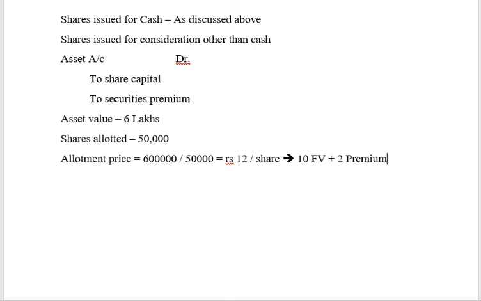So this is about issue of equity shares. The next topic that we are going to be seeing is forfeiture and reissue of shares. Friends, what is the meaning of forfeiture? Forfeiture means to forego the rights, or in other words, to give away the rights.